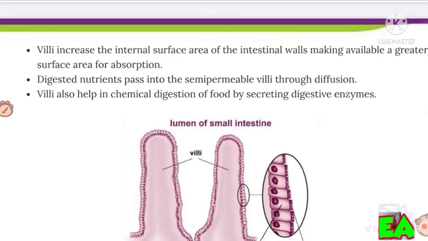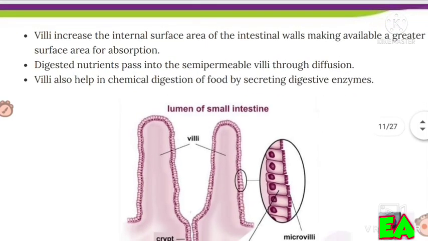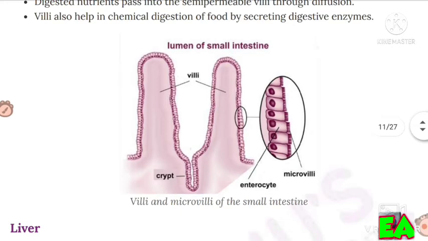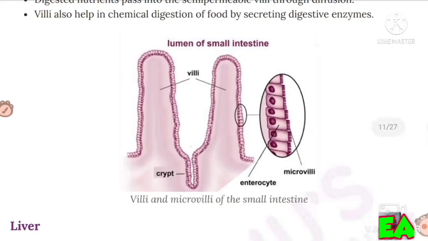Villi increase the internal surface area of the intestinal walls, making available a greater surface area for absorption. Digested nutrients pass into the semi-permeable villi through diffusion. Villi also help in chemical digestion of food by secreting digestive enzymes. This is the picture of villi and microvilli of the small intestine.